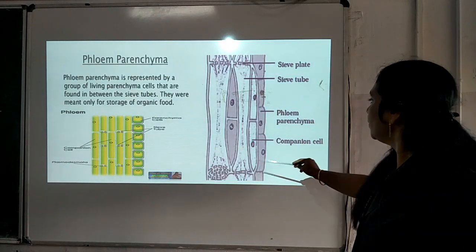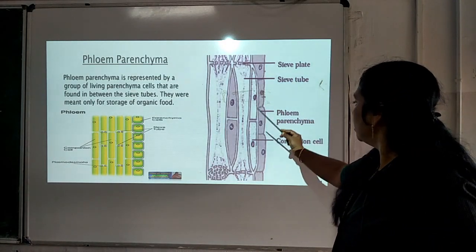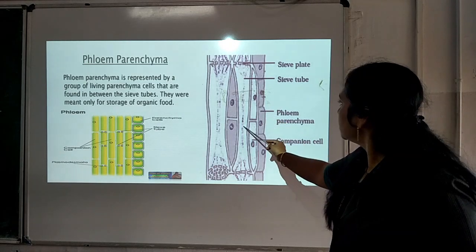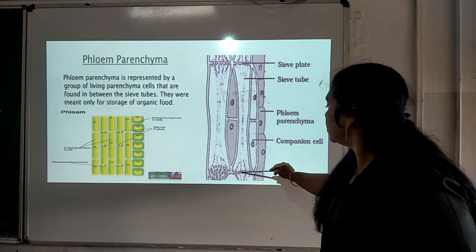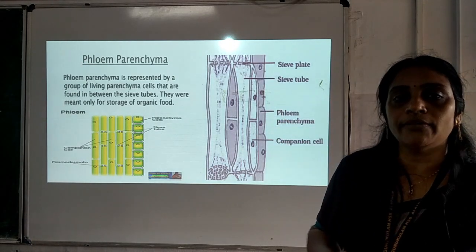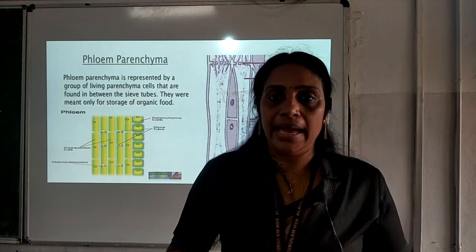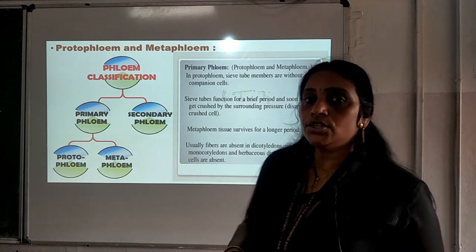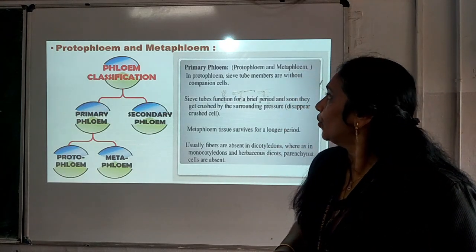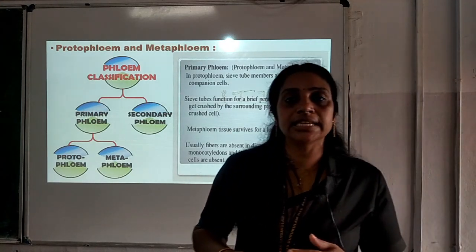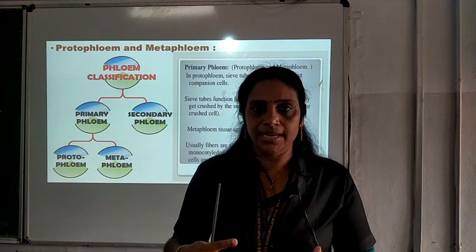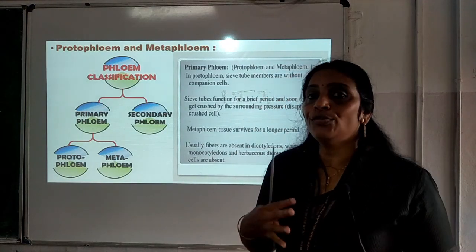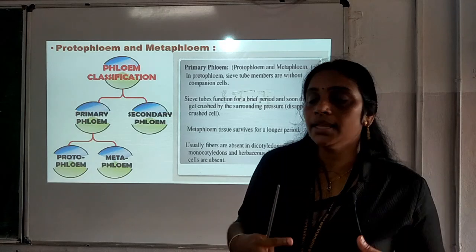Here you can see this is phloem parenchyma, this is companion cell, this is sieve tube, and this one is the sieve plate. I think you would have understood about phloem parenchyma also, my dear children. It is very, very important. Next one is related to protophloem and metaphloem. Already we have seen protoxylem and metaxylem. In the same way there is protophloem and metaphloem, which is very, very important.